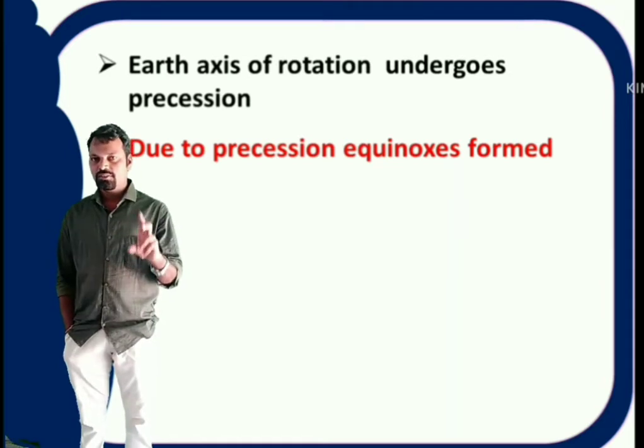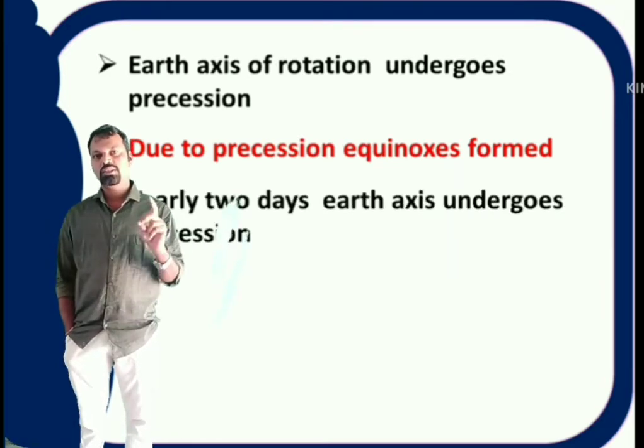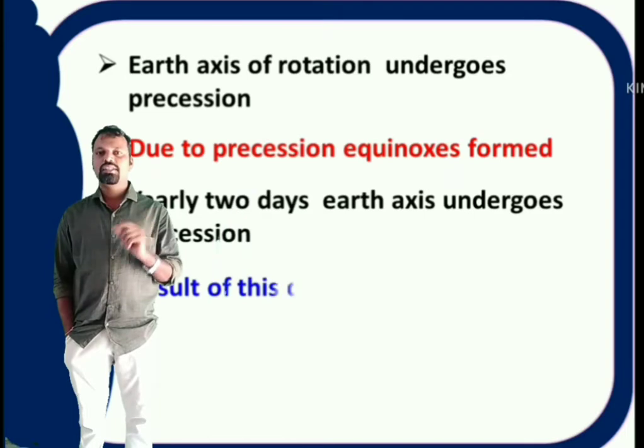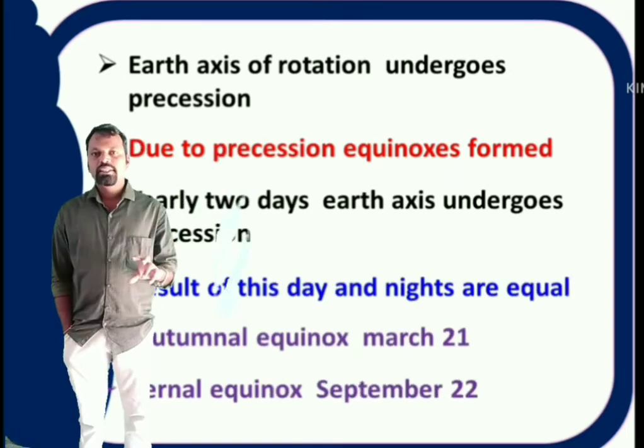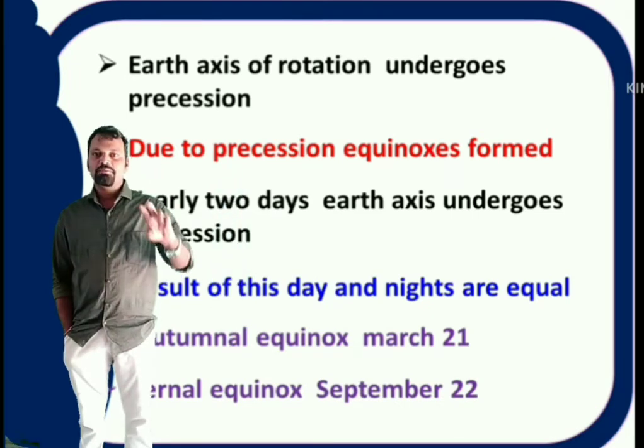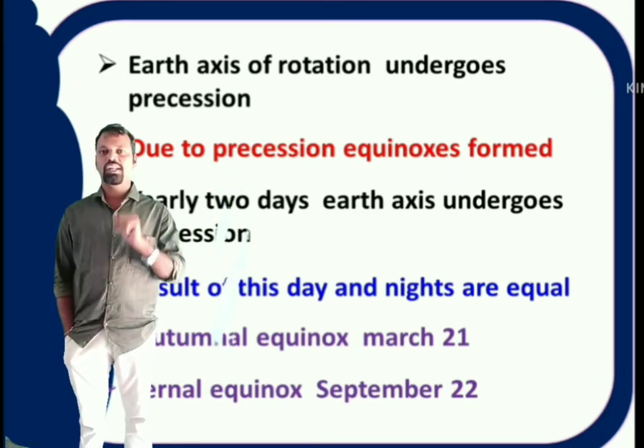Per year 2 times it happens. One is March 21st, that is called autumnal equinox, and another one is September 22, that is called vernal equinox. And on these 2 days, daytime and night times are equal.